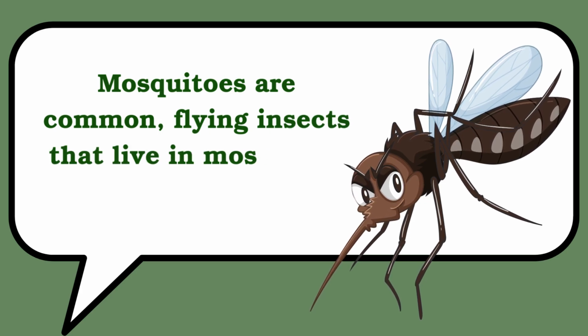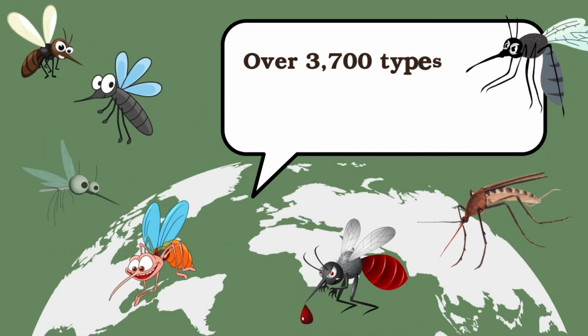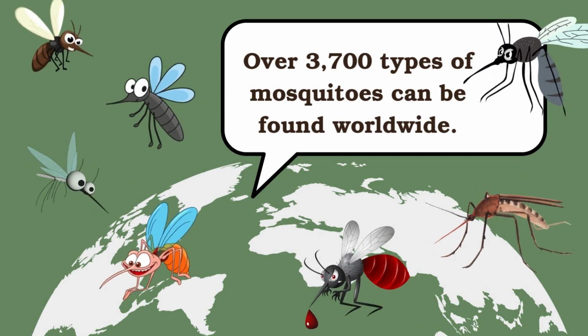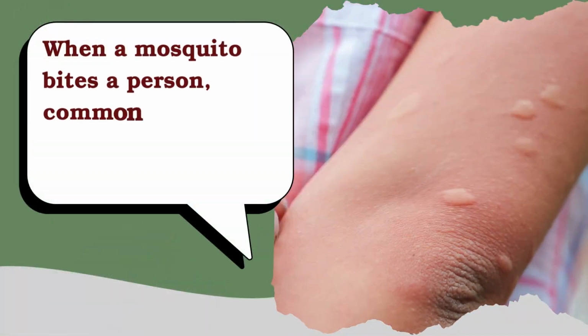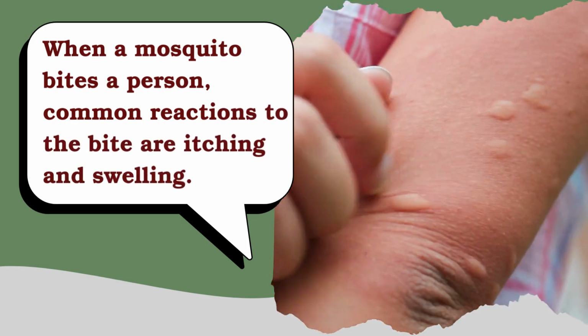Mosquitoes are common flying insects that live in most parts of the world. Over 3,700 types of mosquitoes can be found worldwide. When a mosquito bites a person, common reactions to the bite are itching and swelling.